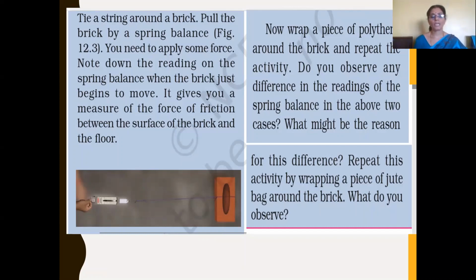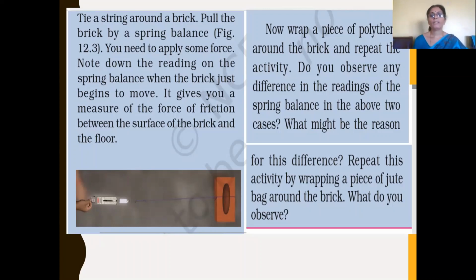The surface of the polythene is very smooth compared with the brick directly in contact with the floor. And when the brick is wrapped by a polythene bag, the irregularities between the polythene and the floor are less, so the interlocking will be less, so here the frictional force will be less. So if you compare the two readings, the frictional force in the second case will be less.